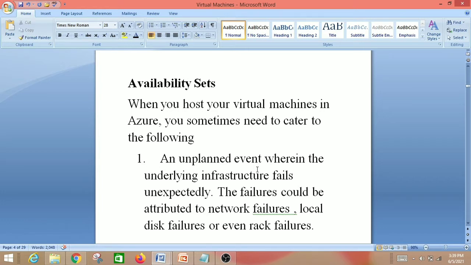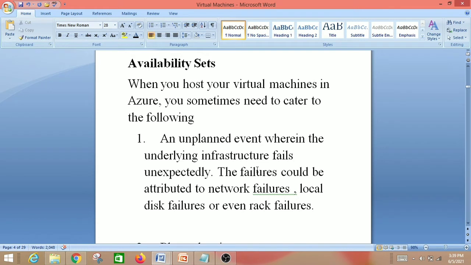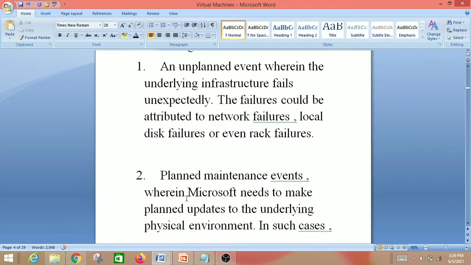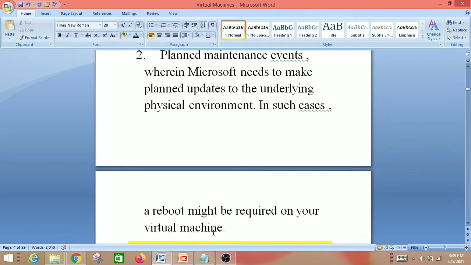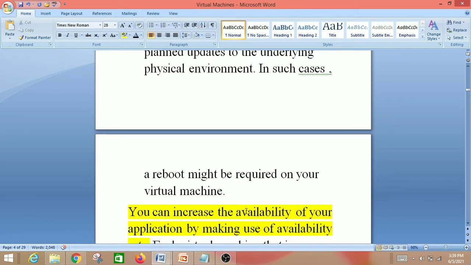So let us move on to the next topic, availability set. This is also one important point. You will get at least one question from this section. When you host your virtual machines in Azure, we have to face some challenges. The first is an unplanned event wherein the underlying infrastructure fails unexpectedly. The failure could be attributed to network failures, local disk failures or even rack failures. The second is planned maintenance events, wherein Microsoft needs to make planned updates to the underlying physical environments. In such cases a reboot might be required on your virtual machine.